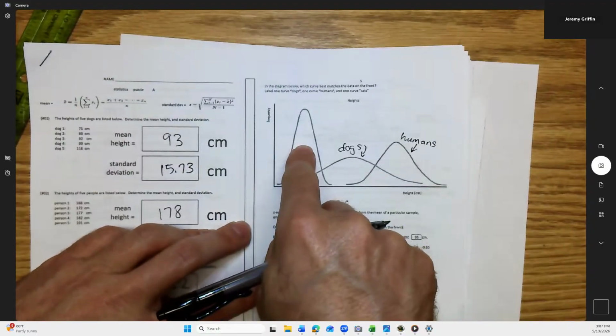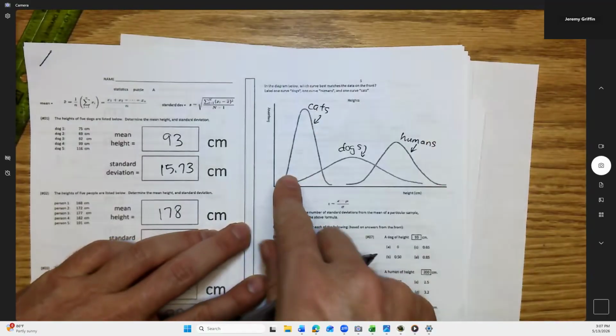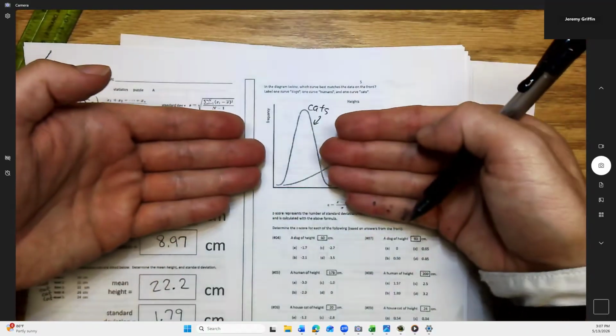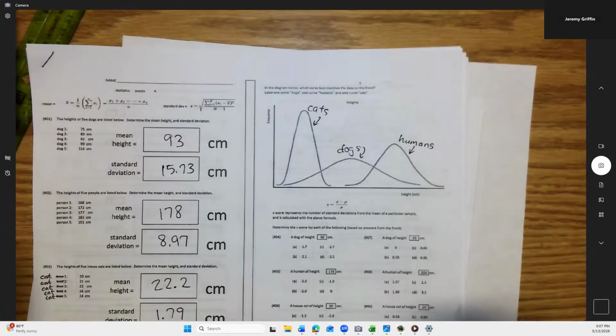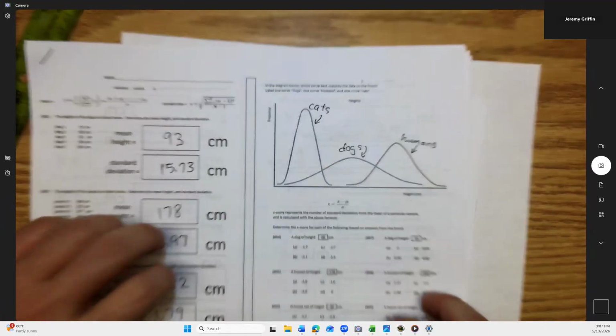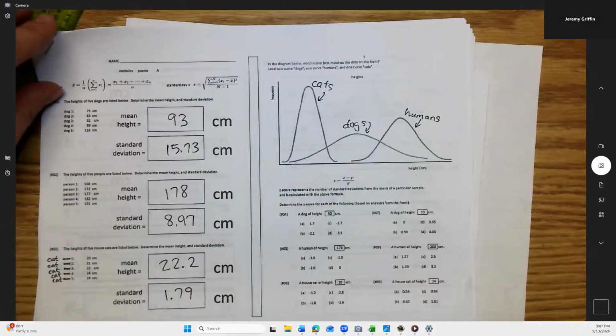And which curve is on the left? Cats. There you go. Right. Both because there's the shortest average height value, but also because there's hardly any variability at all for house cats. Right, you guys see how that makes sense? All right. All right, guys ready for the next part?